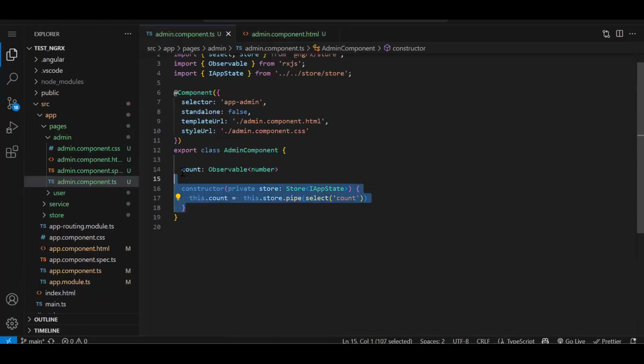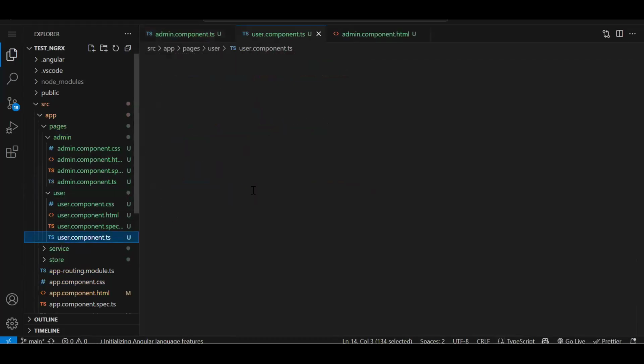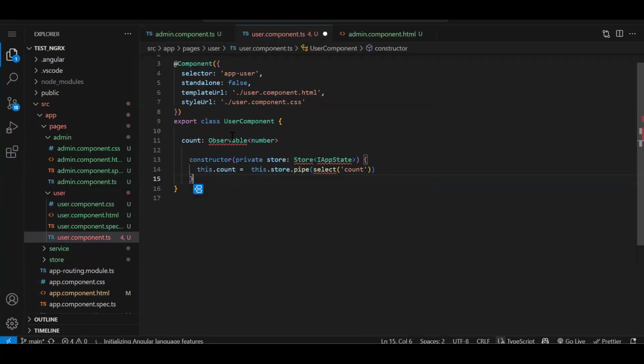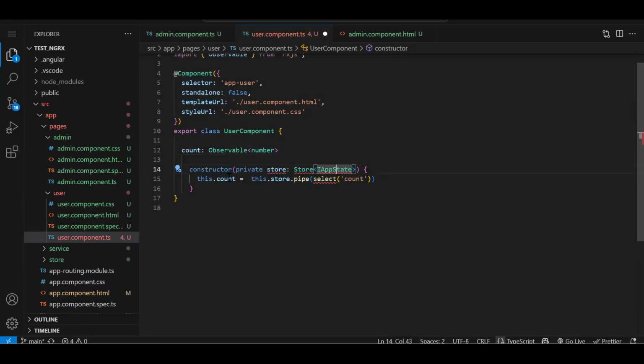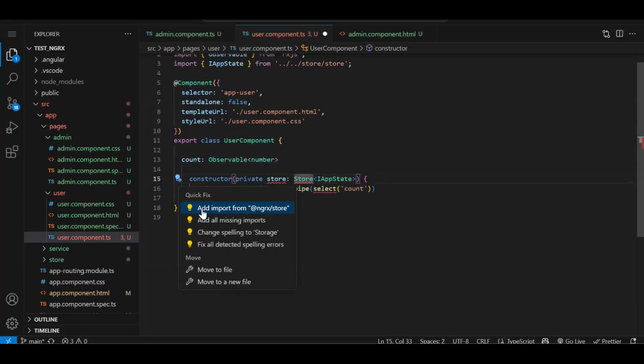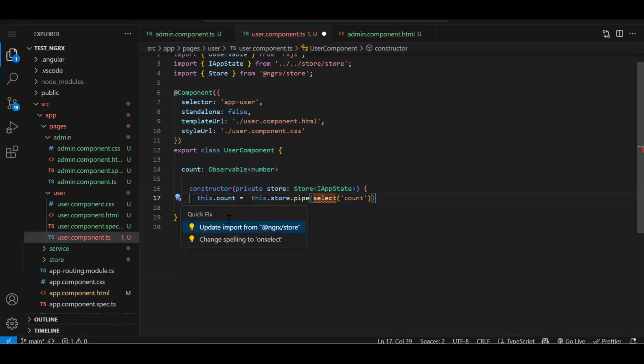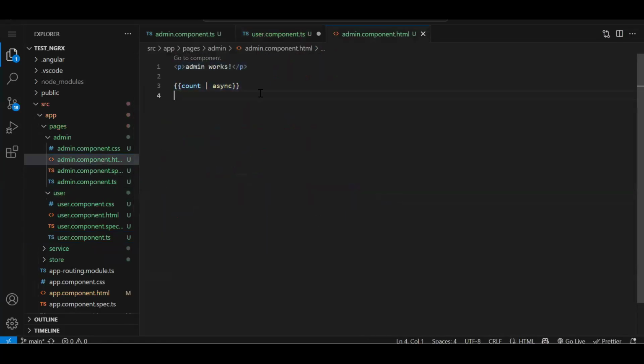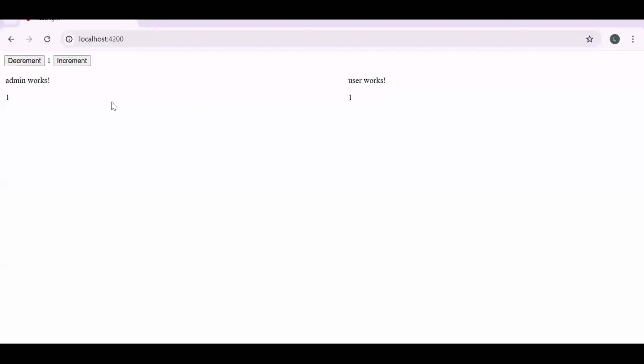Let's quickly copy paste. Copy user. So remember, we have done the same thing by using the subject also. Let me add the import, store and select method from NgRx, and the HTML code. This code will go over here. Let's save. See again, whenever your application loads, your state will by default go to 1 because that's the initial state we have. Increment. See, here also I'm able to receive the store data.